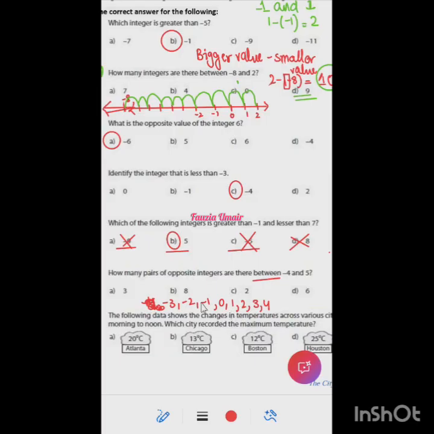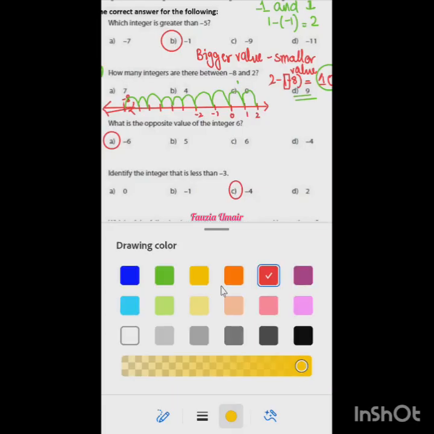Ma'am, can you find a pair of -1? Yes, ma'am. Which one is a pair? -1 and 1, right? Then -2 and 2 is also there, so this is another pair. Then -3 and 3 will make the third pair. So how many pairs are there? 3 pairs. Very good. So there are 3 pairs.